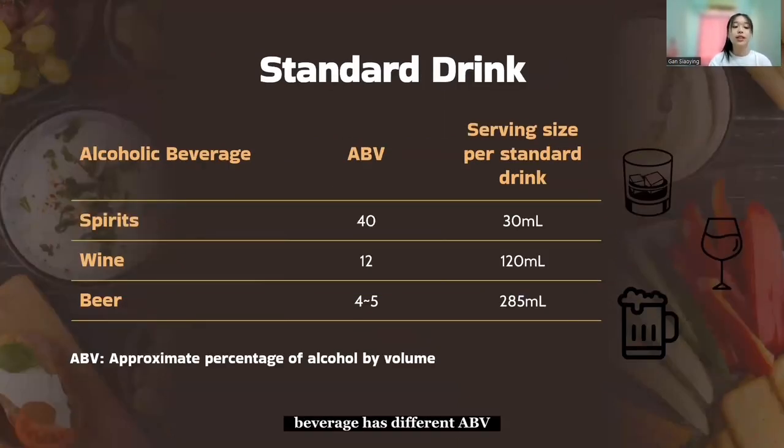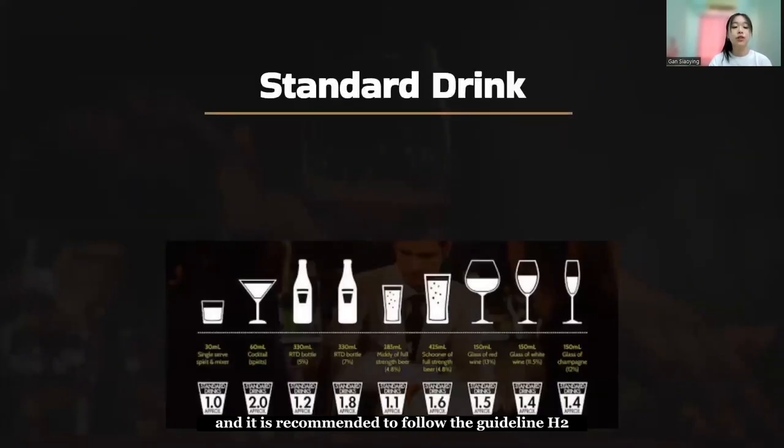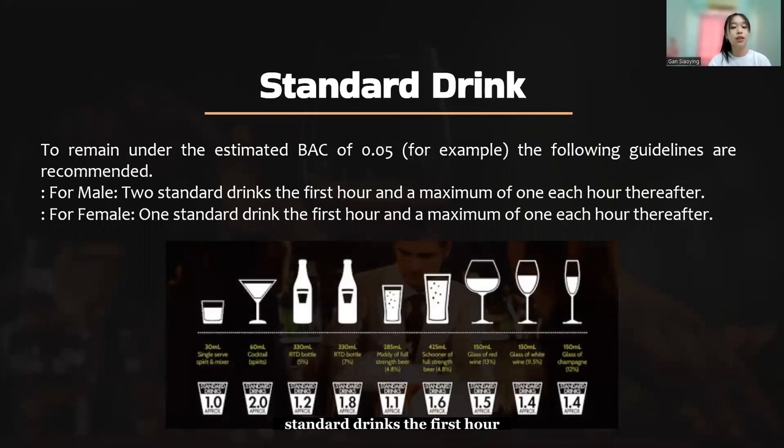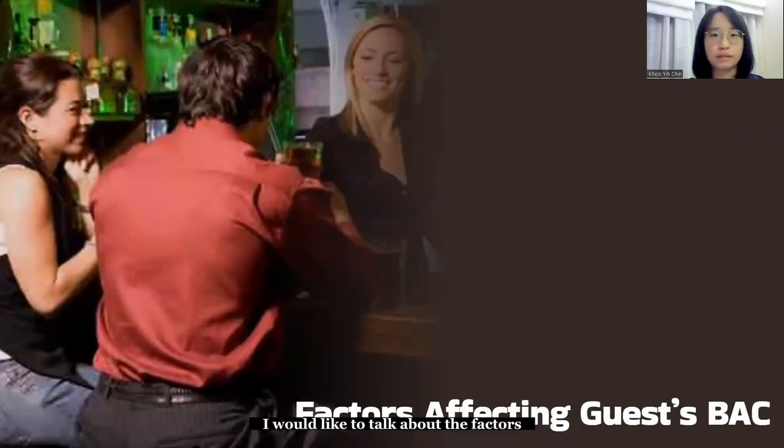So different alcoholic beverages have different ABV, followed by the serving size per standard drink. It is recommended to follow the guideline of 2 standard drinks the first hour and a maximum of 1 each hour thereafter for males, and for females 1 standard drink the first hour and a maximum of 1 each hour thereafter. Moving on to the next part, I would like to talk about the factors that affect a guest's